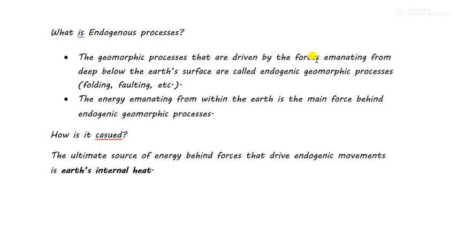Now these are called endogenic or endogenous processes. Another simple definition of this: the energy emanating from within the earth is the main force behind endogenic geomorphic processes. So, the main source of geomorphic process is the energy that is formed within the earth. Okay, how is it caused? The ultimate source of energy behind forces that drive endogenetic movement is earth's internal heat.